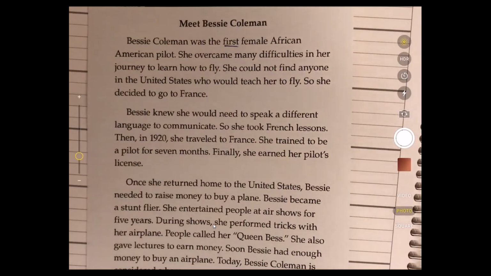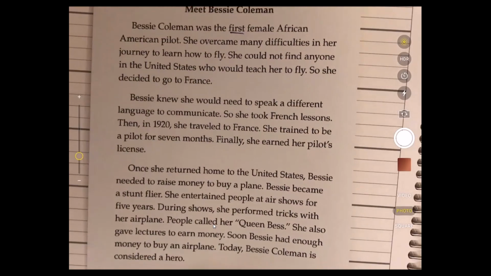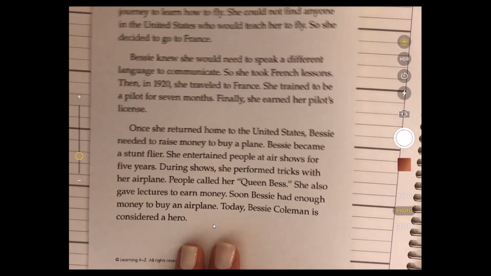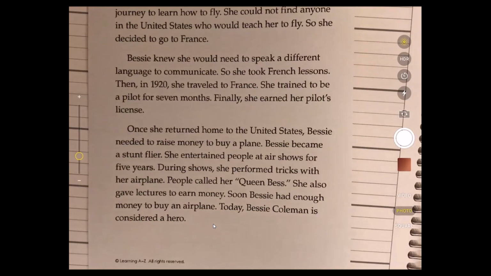That is not anything having to do with the sequence of the story, so we're going to continue to see if we can find sequence. Bessie knew she would need to speak a different language to communicate, so she took French lessons. Then in 1920, she traveled to France. She trained to be a pilot for 7 months. Finally, she earned her pilot's license.